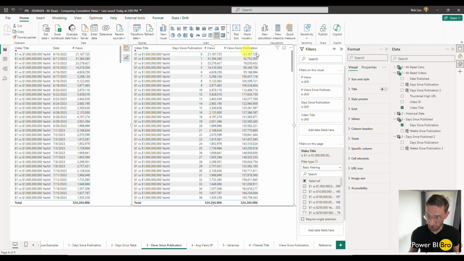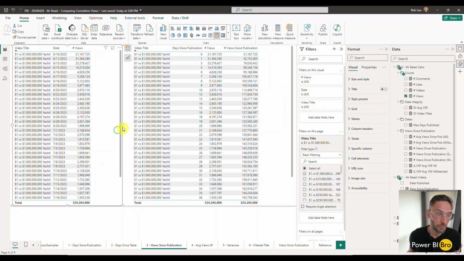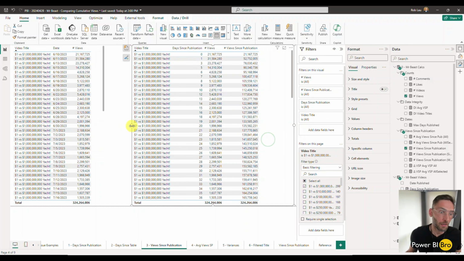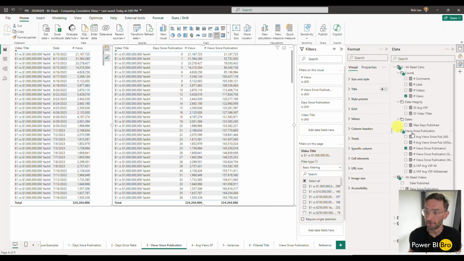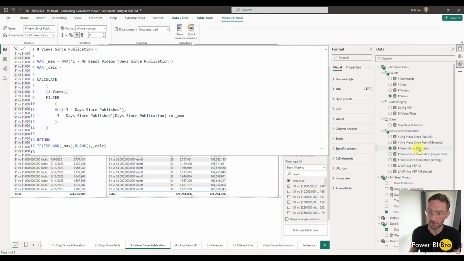Views since publication. We're going to look at it over here in our model under Mr. Beast Calcs. And there's a whole bucket called views since publication of different things I've kind of created. And we're going to make some room. So let's look at this. I'm going to show you a wrong one and actually a right one. So it'll be cool to kind of check that out. We'll start with the right one.